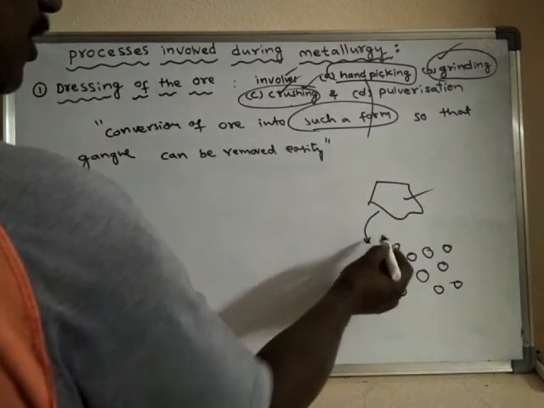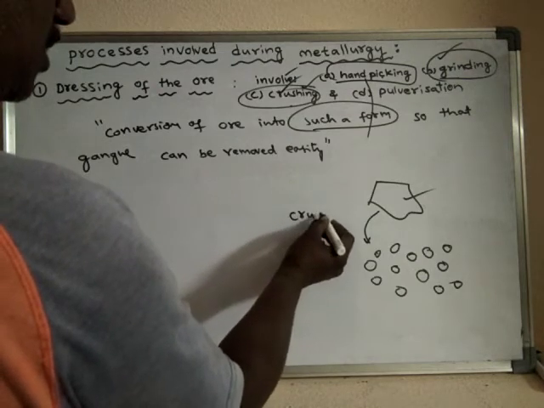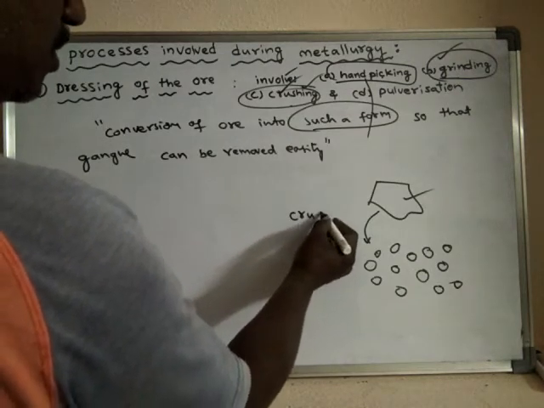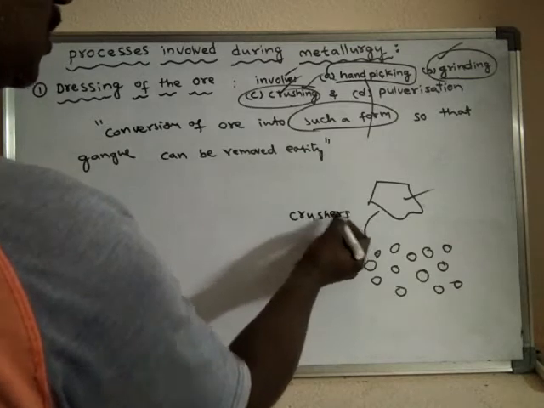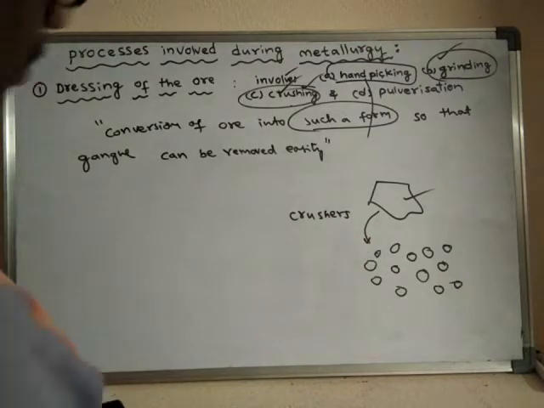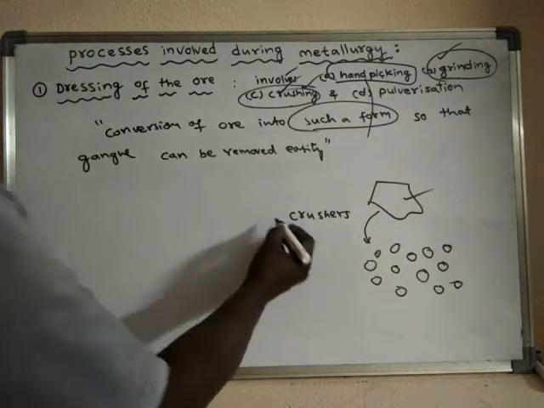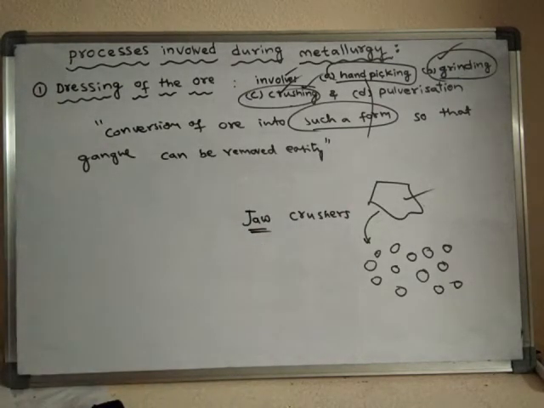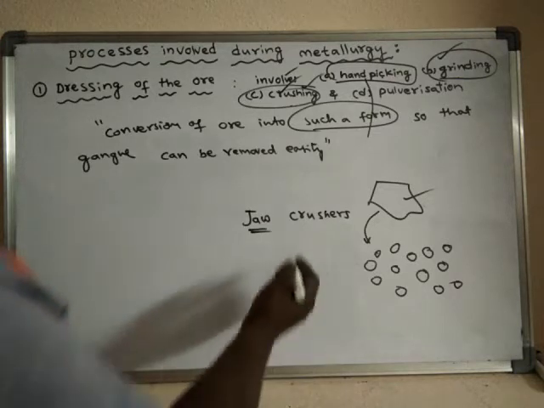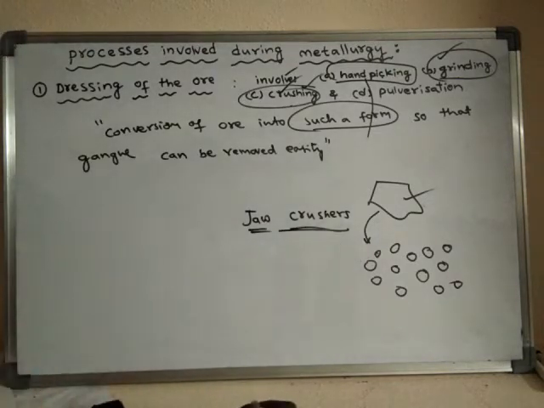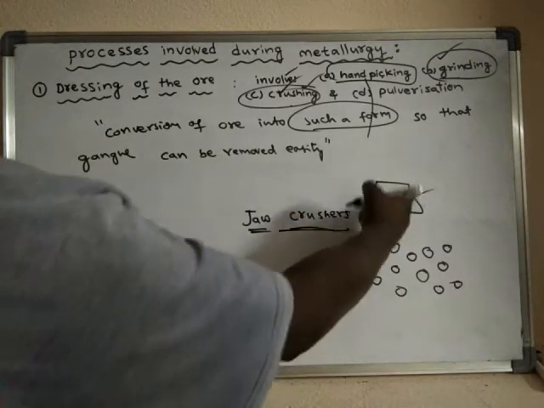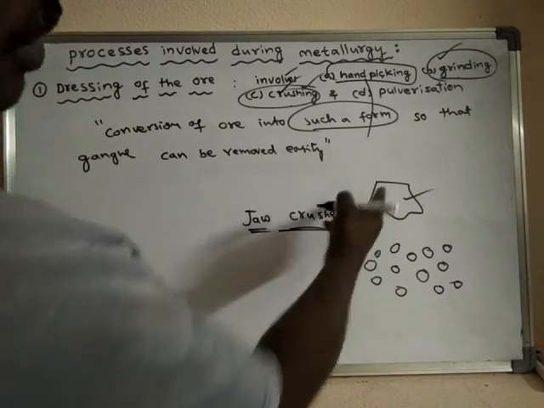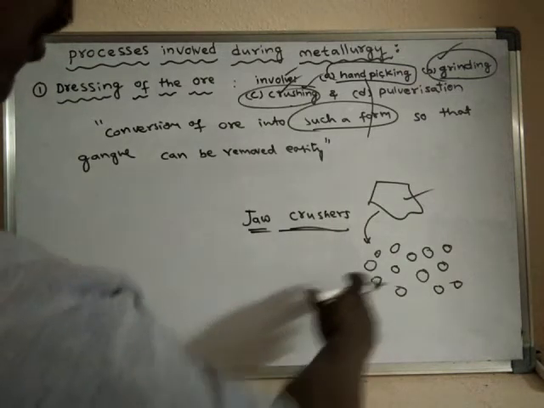This is done with the help of crushing machines, which are called jaw crushers. Generally we have jaws to crush food materials. In the same way, there are certain machines known as jaw crushers, which help crush large size rocky material into small pieces.